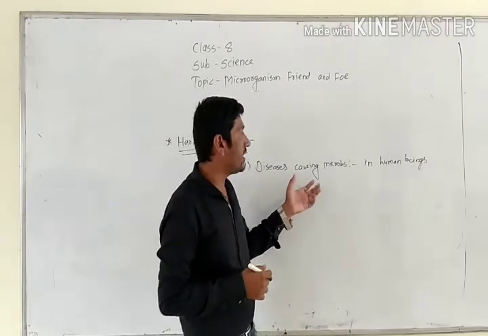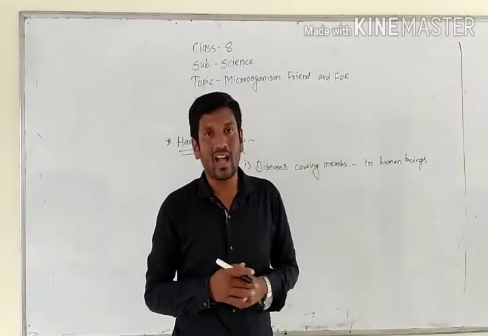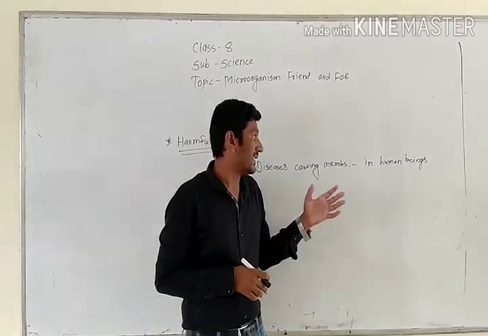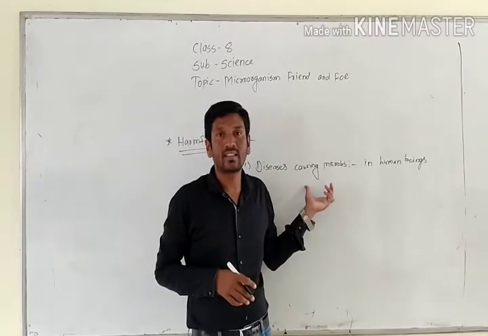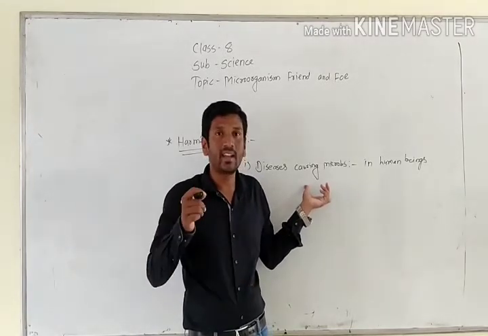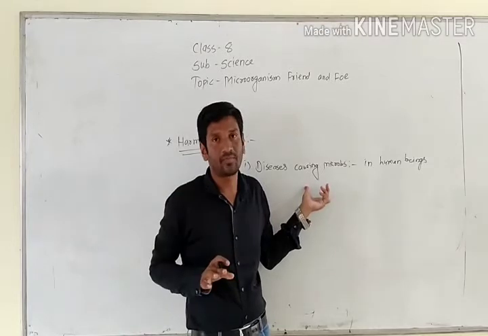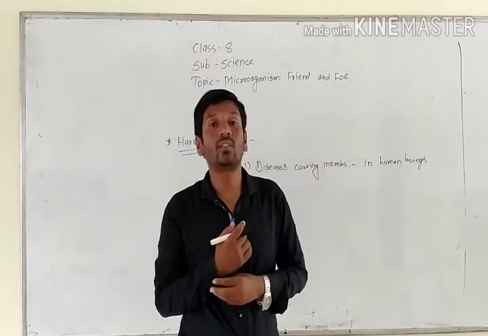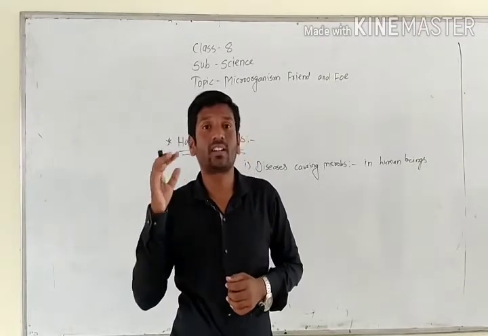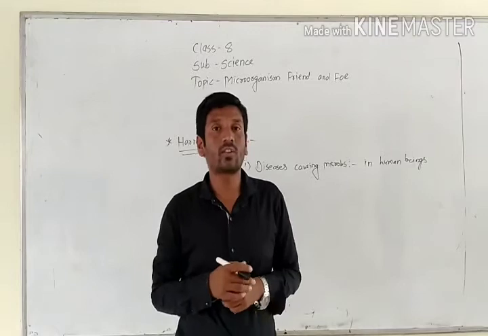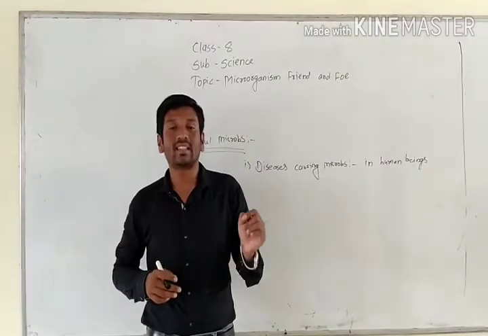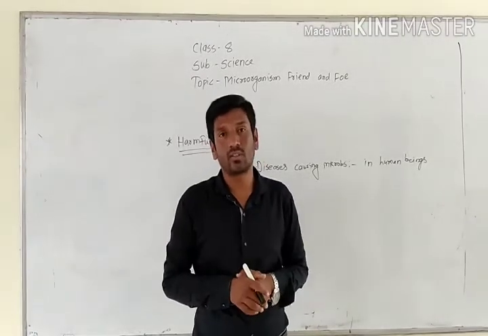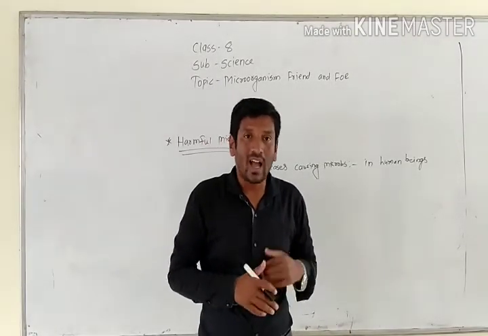Now, how do they affect human beings, and how does the disease transfer from one person to another? It is clear that when these kinds of germs enter our body, they become harmful for our body. They convert into harmful substances which affect our body. So we call them disease causing germs in human beings. So how do they spread from one person to another, and how do they affect them?